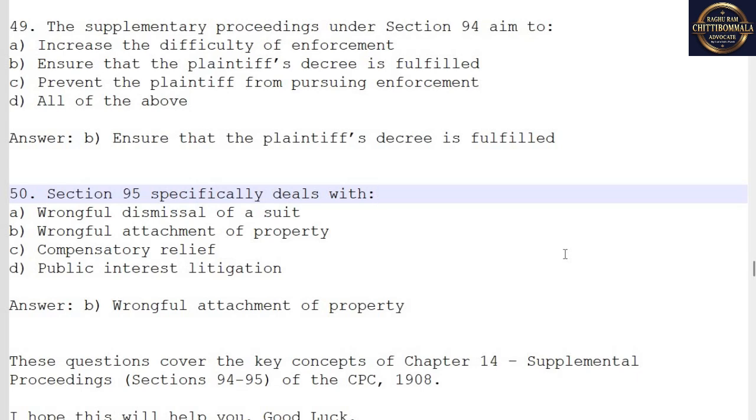These questions cover the key concepts of Chapter 14, Supplemental Proceedings, Sections 94 to 95, of the CPC, 1908. I hope this will help you. Good luck.